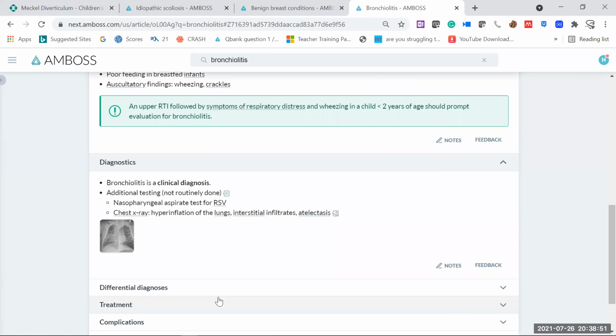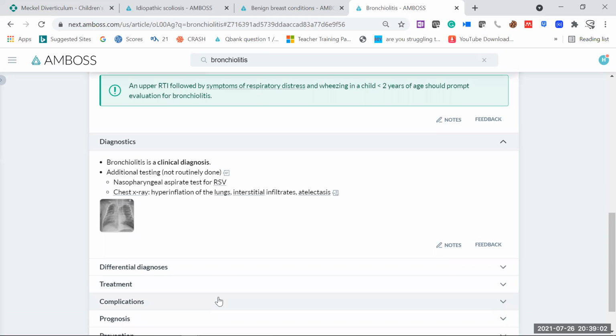So most commonly, bronchiolitis is a clinical diagnosis. Once you make the clinical diagnosis, you actually don't need any of these tests. But of course, these are the things which will help you in making a correct diagnosis. So what treatment are you going to give to your patient?